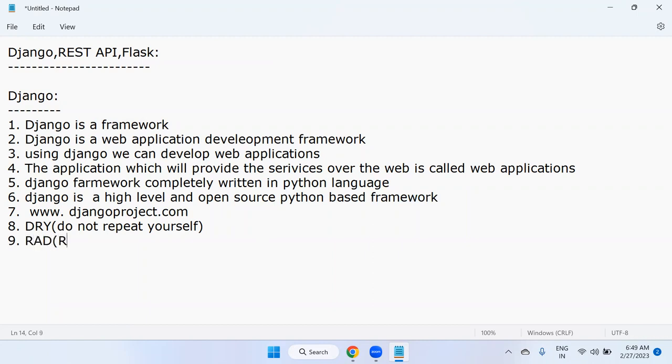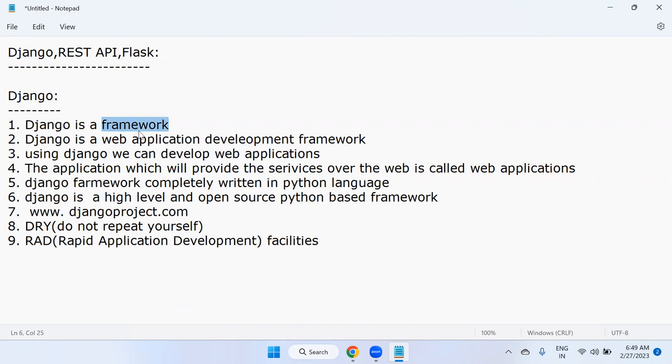Yes, Django provides rapid application development facilities. That means a faster rate of application development is possible with Django because it has a lot of inbuilt stuff.